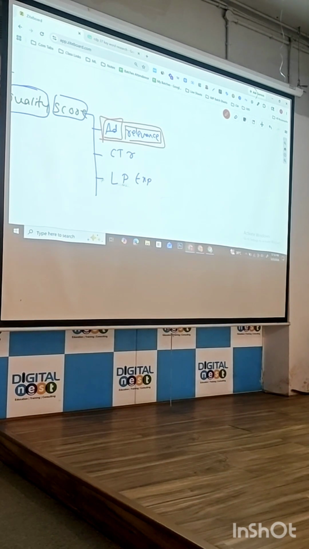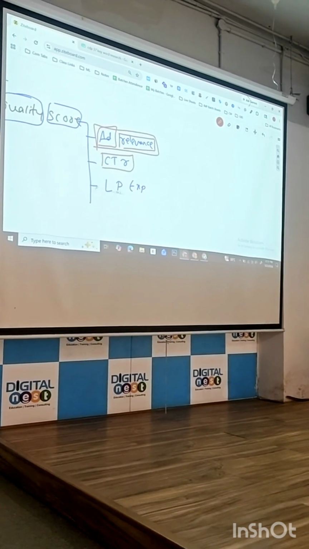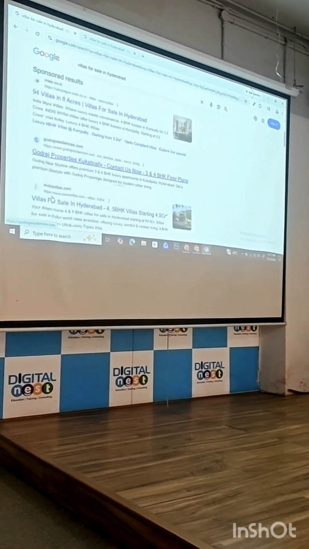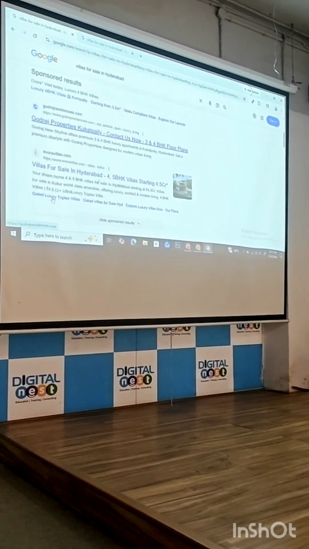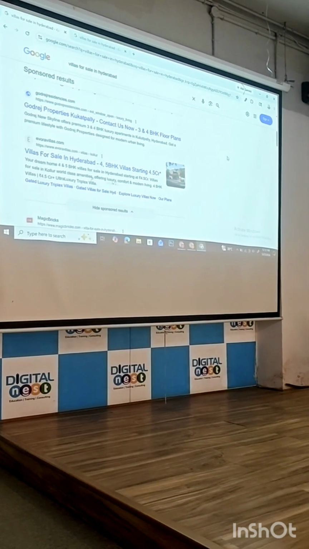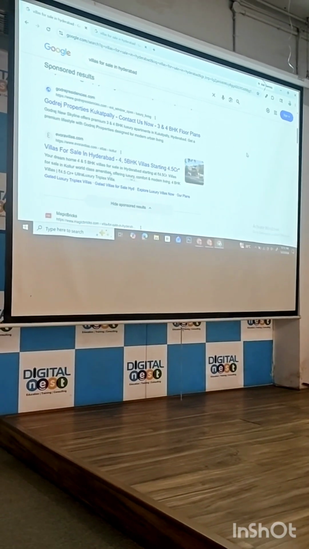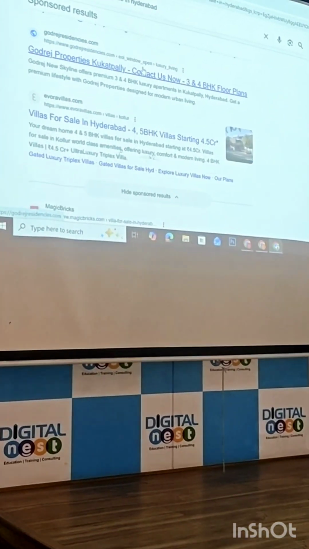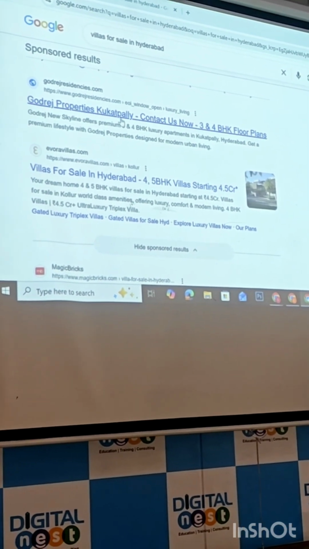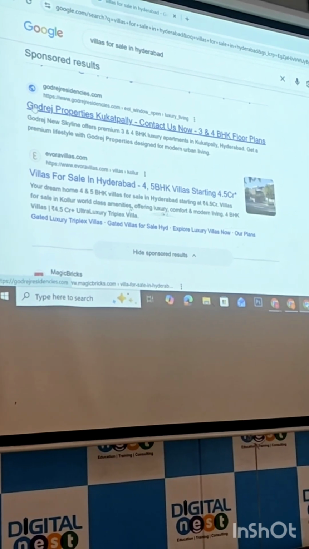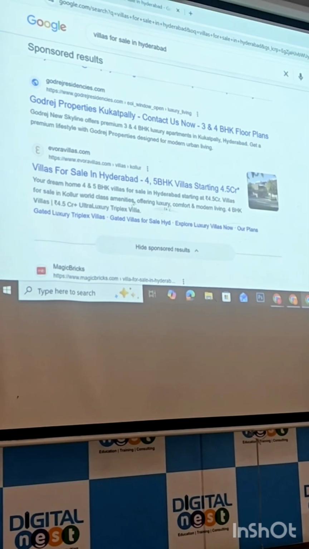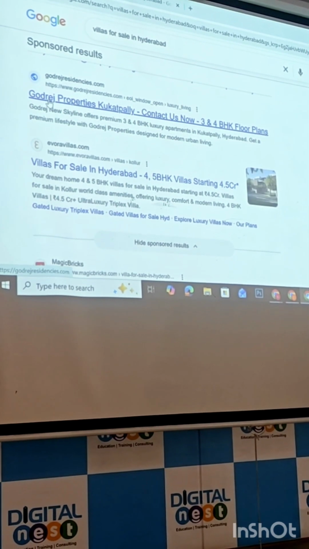Clear? So how to improve your CTR? Add exact relevant headlines. Relevance. Okay. Are these relevant ads? Yes. Is it relevant? No. So why are you telling yes? Why is it not relevant? Because it's already company name and Godrej Properties Kukatpalli. Contact us now, 3 and 4 BHK plans. So no flats is mentioned, nothing is mentioned.